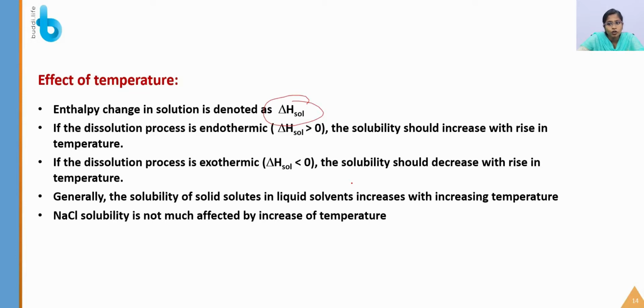If the dissolution process is exothermic, that is del H is less than 0, the solubility should decrease with rise in temperature. Generally, the solubility of solid solute in liquid solvents increases with increasing temperature. NaCl solubility is not much affected by increasing the temperature. This is some example.